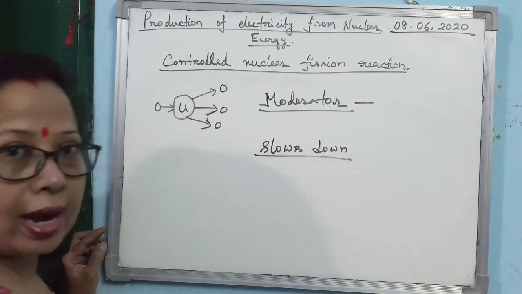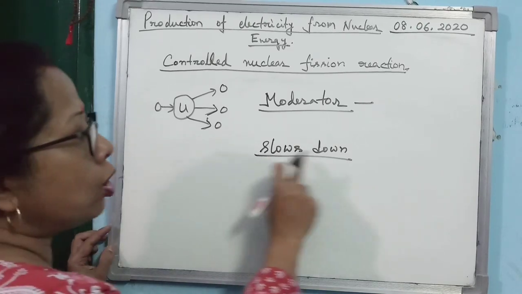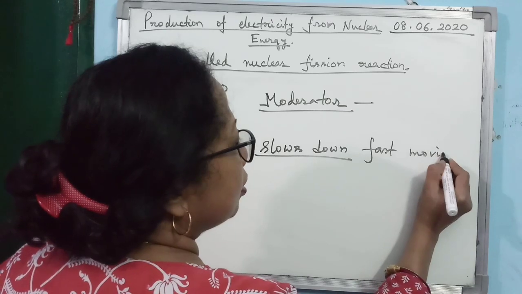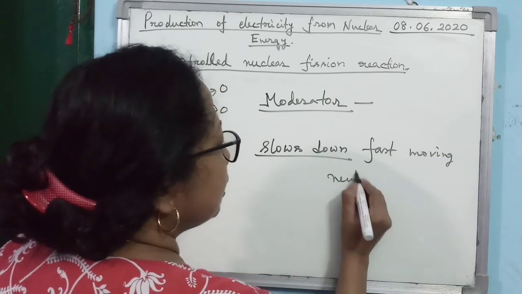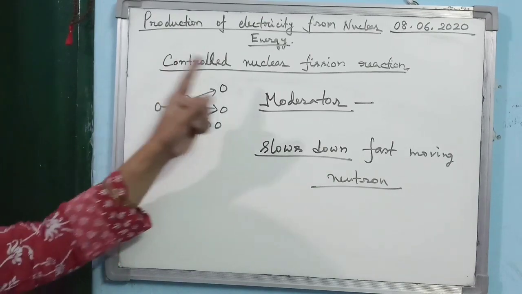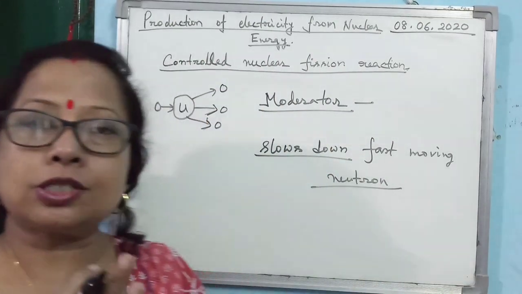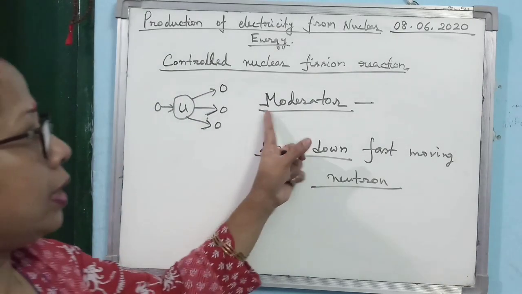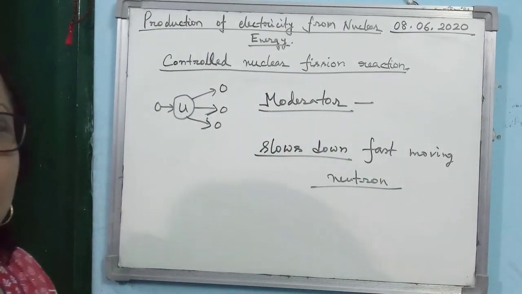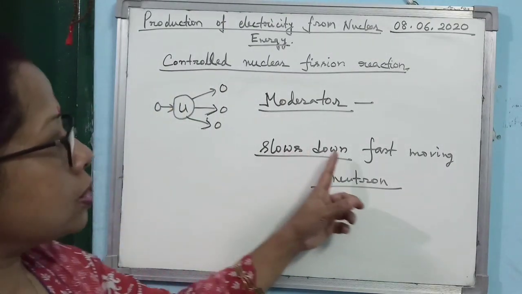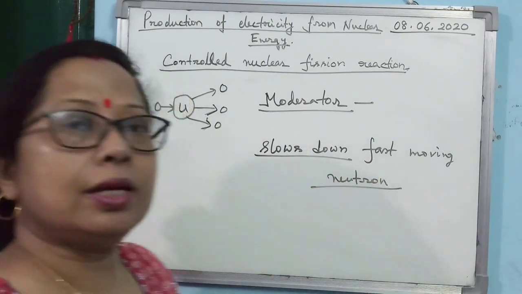It is a device which slows down fast moving neutrons.